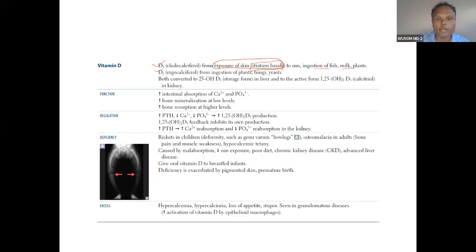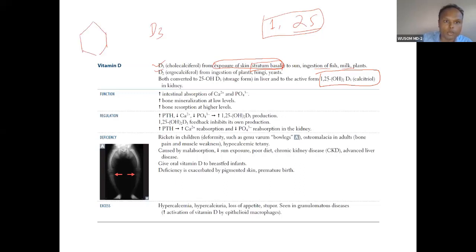So both are converted to 1,25, the active form of vitamin D. Remember, the 25 is done first and the 1 later. D3 already has one hydroxyl group. As you know, we have gone through cholesterol. This is the cholesterol nucleus.